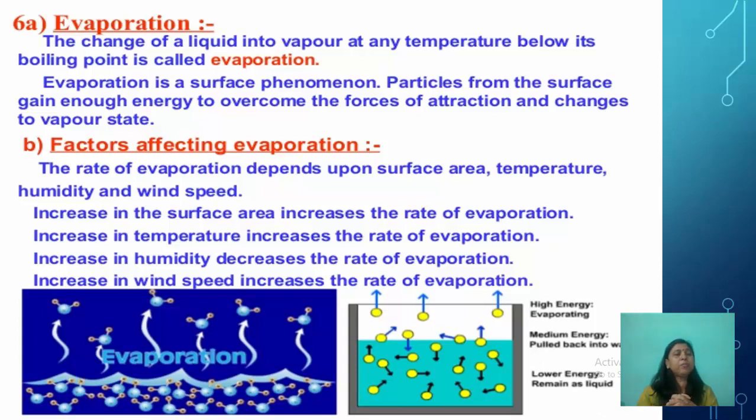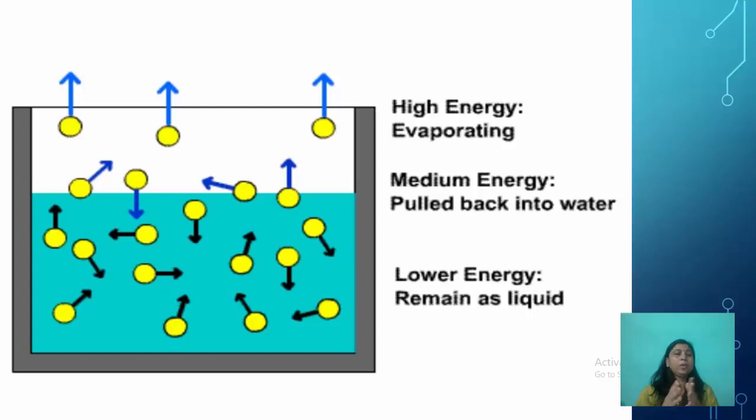Humidity means the amount of moisture in the air. So, increase in humidity decreases the rate of evaporation. Increase in wind speed increases the rate of evaporation. When the wind is blowing, the clothes dry faster. Now you can see through this diagram, high energy on the surface, evaporation takes place. Medium energy in the middle, it is pulled back into water, and lower energy at the bottom, it remains as liquid.